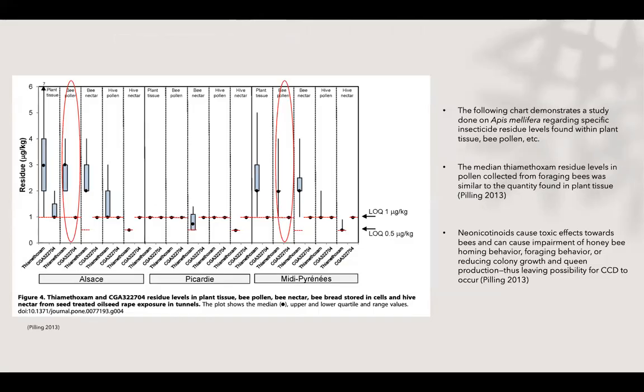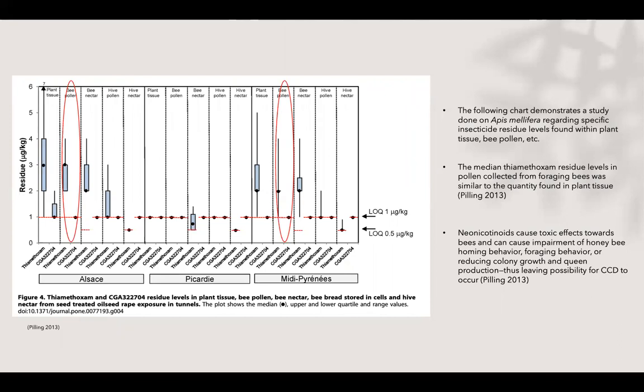The following chart demonstrates a study done on Apis mellifera regarding specific insecticide residue levels found within plant tissue, bee pollen, and more. The median thiamethoxam residue levels in pollen collected from foraging bees was similar to the quantity found in plant tissue.